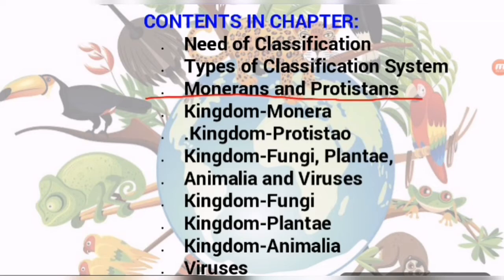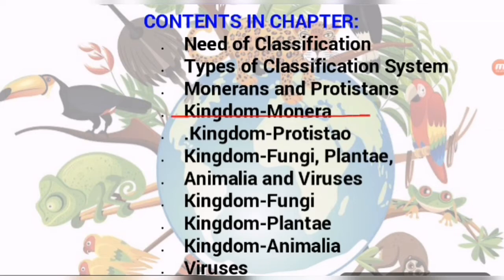Monerans and Protistans: students, in 9th class you have read about the five kingdom classification. In these five kingdoms, one kingdom is Monera. We will discuss the five kingdom classification in detail. Monera is the first kingdom in the five kingdom classification given by R.H. Whittaker.